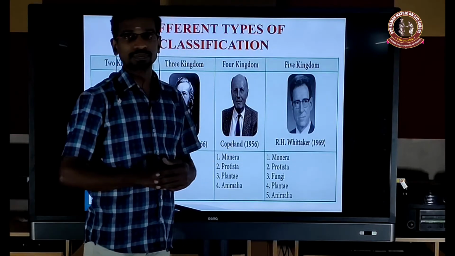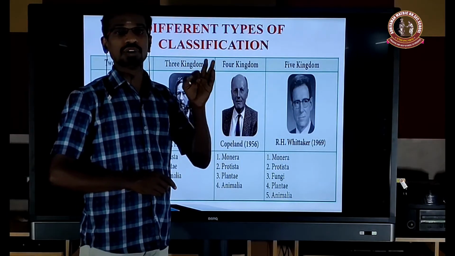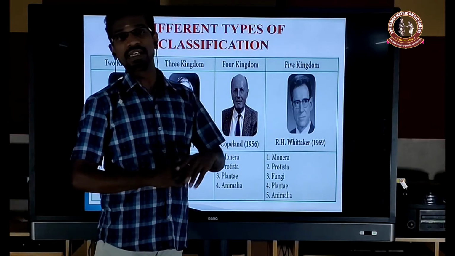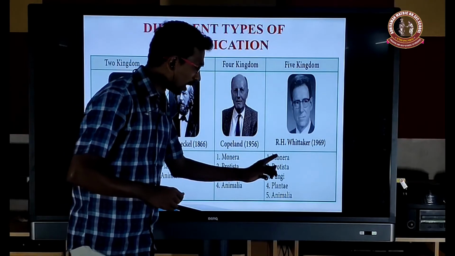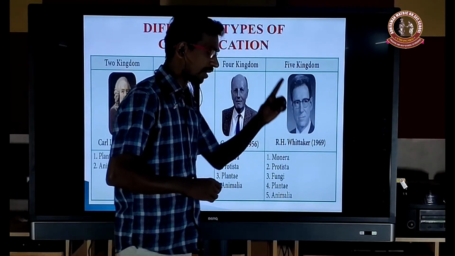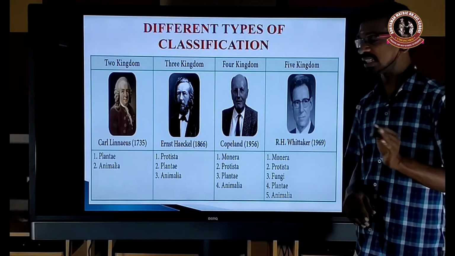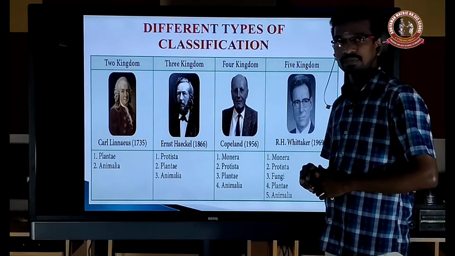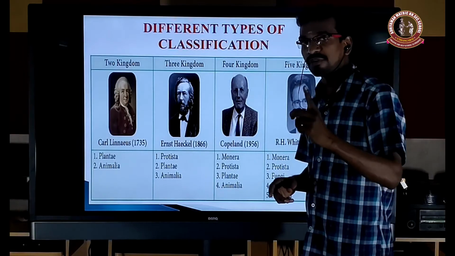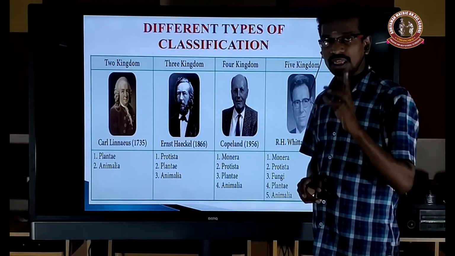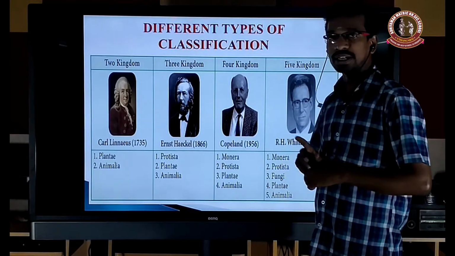Next, the fifth kingdom. It is widely accepted. Why? Because Whittaker is the first to separate the fungi from the Plantae and give them a separate kingdom. So: Monera, Protista, Fungi, Plantae, Animalia. This is the Whittaker classification of 1969. It is widely accepted because he separated the fungi, which are non-photosynthetic, from the Plantae and gave them a separate kingdom.